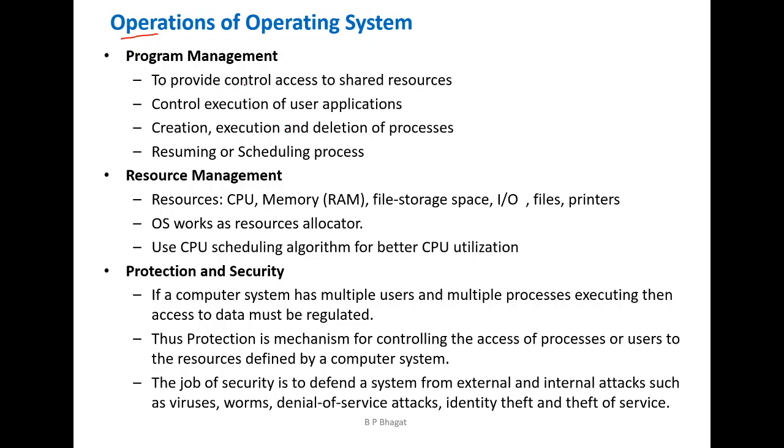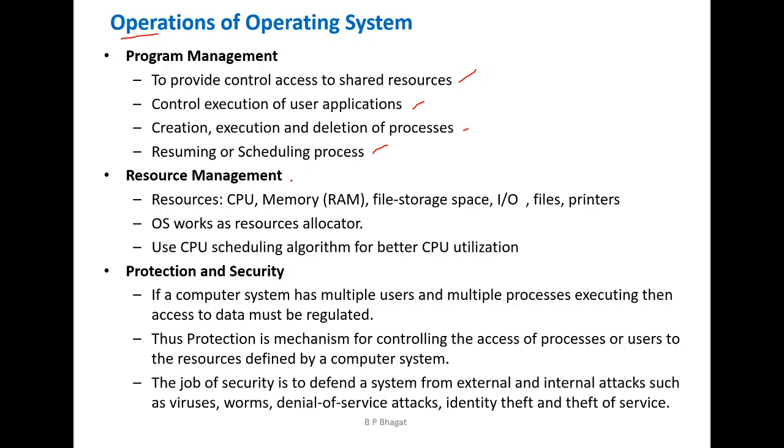Thus, it provides controlled access to shared resources and controls the execution of user applications or programs. It also creates, executes and deletes processes as per the requirement of the user, and also resumes or schedules the processes. These are some of the activities performed by the operating system related to program management.